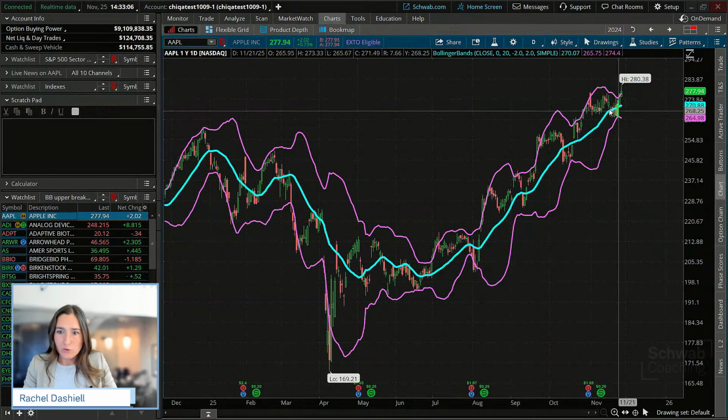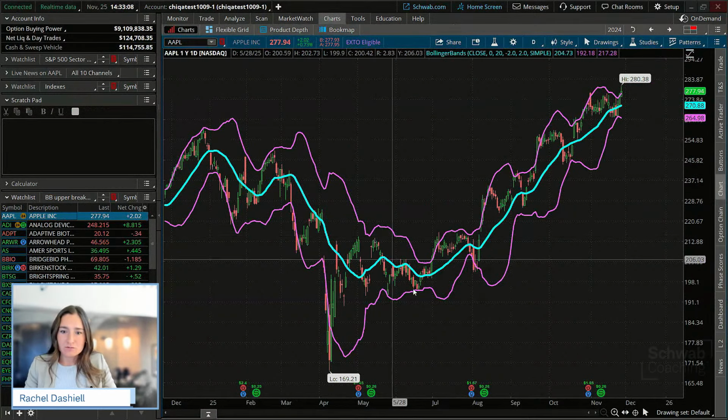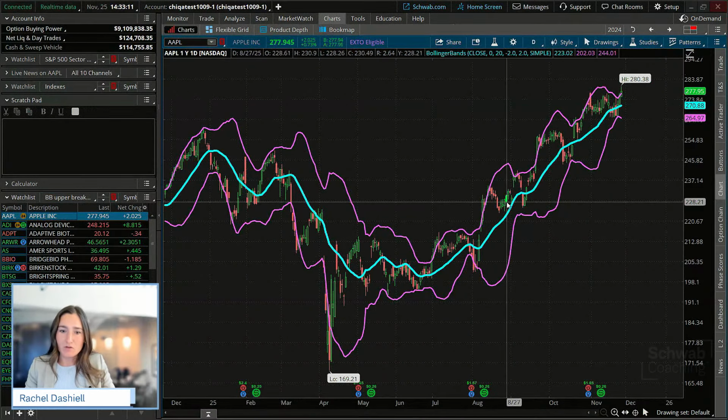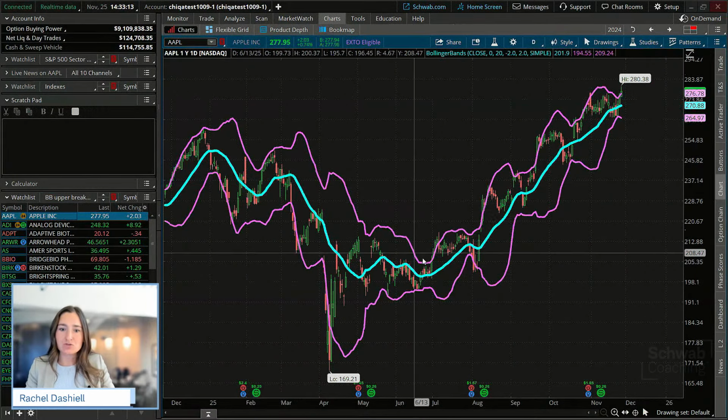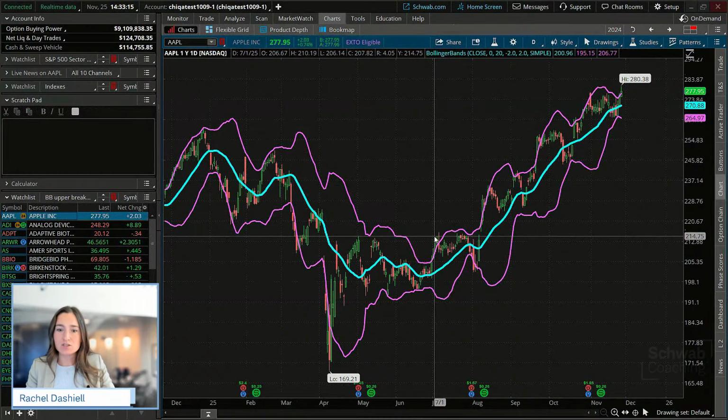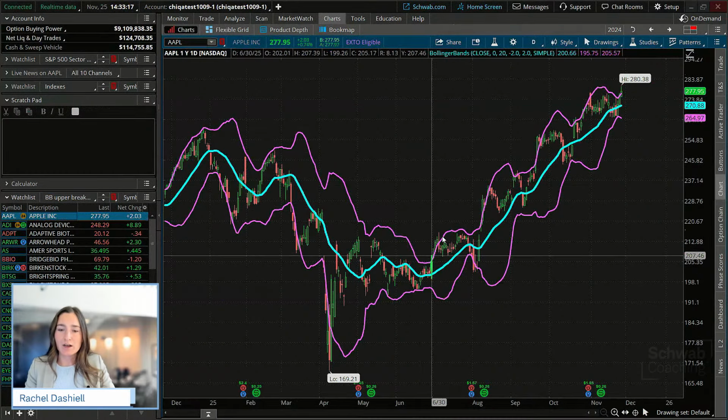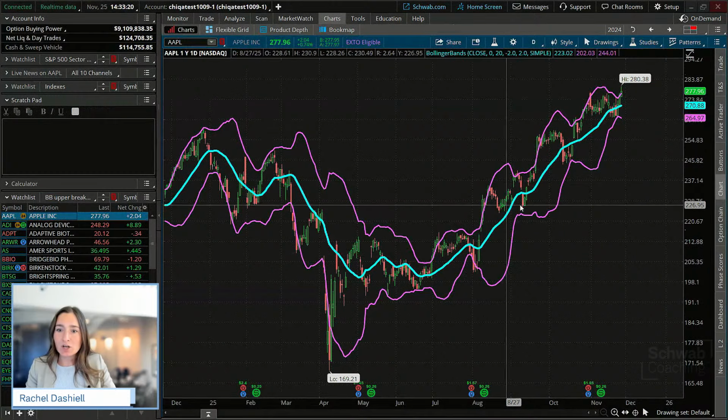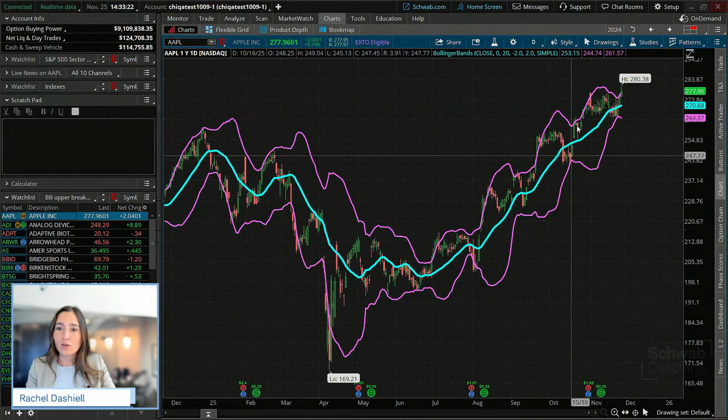So we've obviously seen, now we can just see on this chart, since really June, July, we have been in a strong uptrend. We are making higher highs, higher lows, really moving all the way up there.